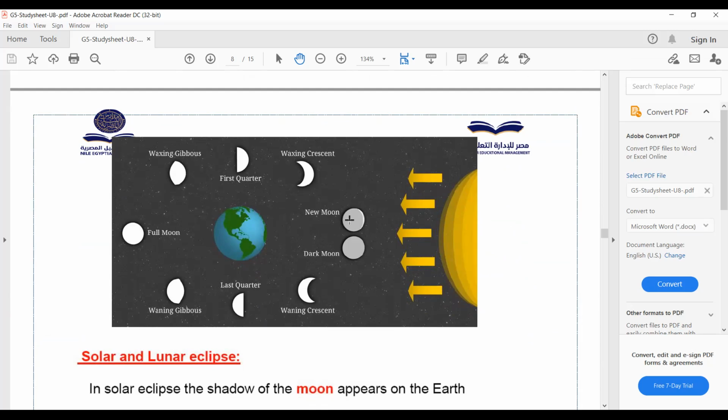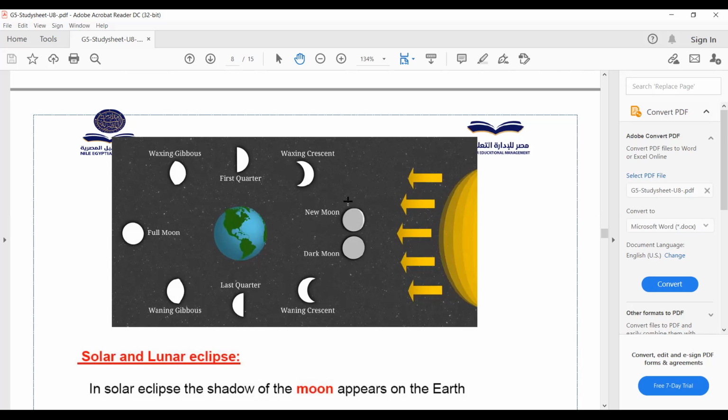This way, we can see only the dark part of the moon, so we have the new moon. This part is lighting up because it faces the sun directly, but from the Earth we cannot see this part. We can only see the dark part of the moon. So we have a new moon.